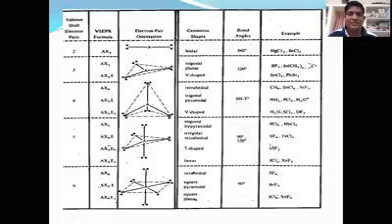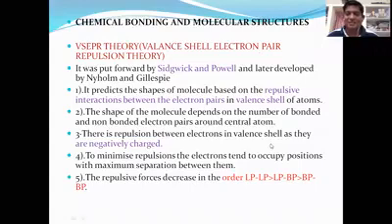Friends, now I would like to mention the outline of what we have discussed today. We discussed valence shell electron pair theory, according to Sidgwick and Powell. Each molecule has a central atom containing a valence shell, surrounded by atoms that also contain valence shells. These shells contain valence electrons, identified as lone pairs and bond pairs.